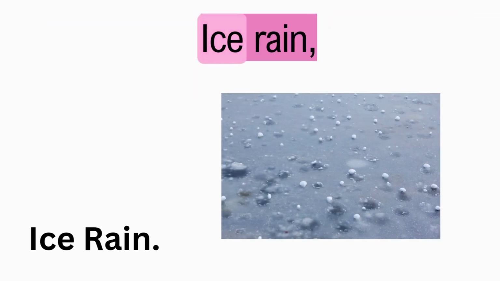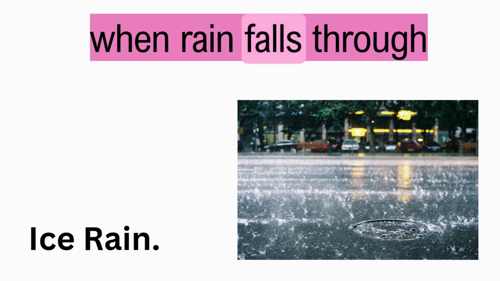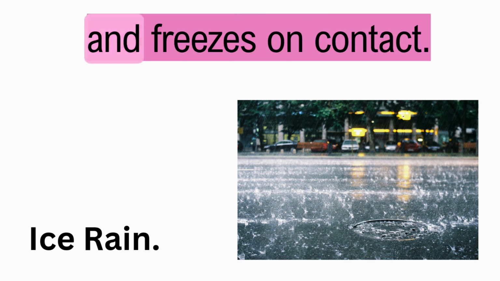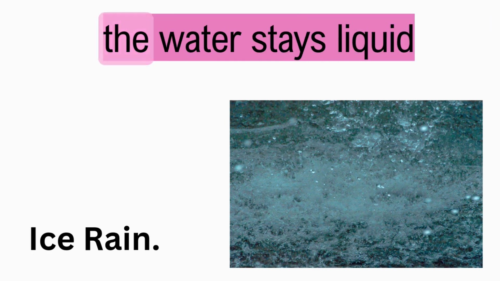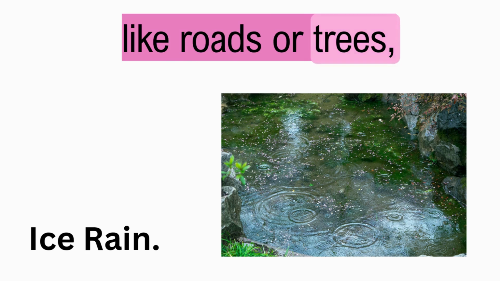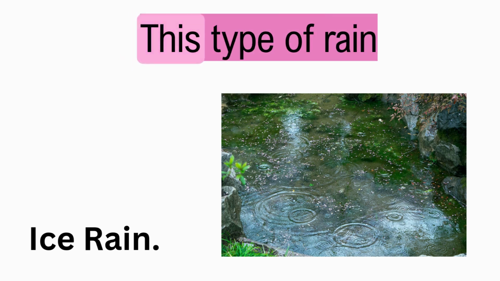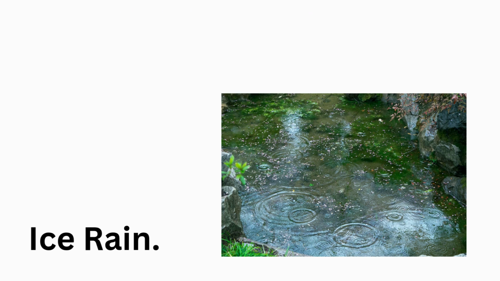Ice rain. Ice rain, also called freezing rain, happens when rain falls through a layer of cold air near the ground and freezes on contact. Instead of forming snowflakes, the water stays liquid until it hits surfaces like roads or trees, turning them icy. This type of rain can be dangerous because it creates slippery conditions.